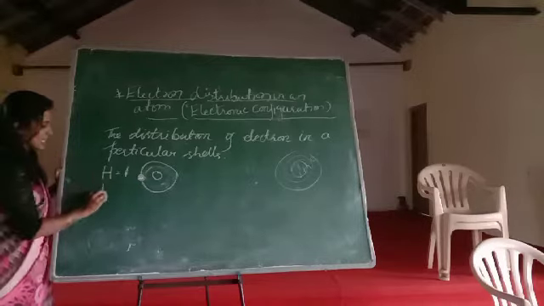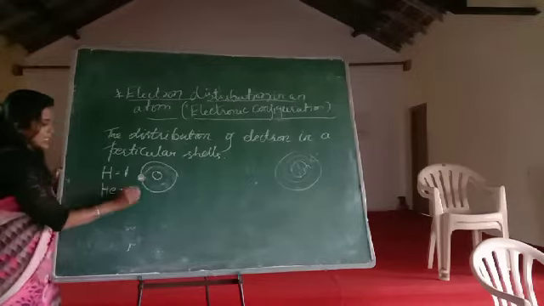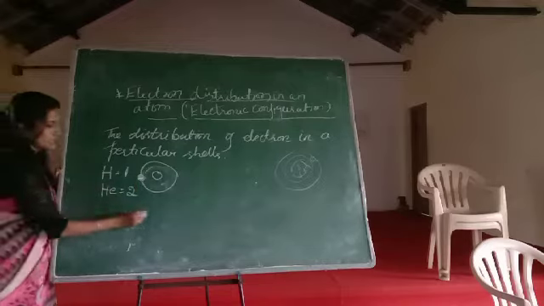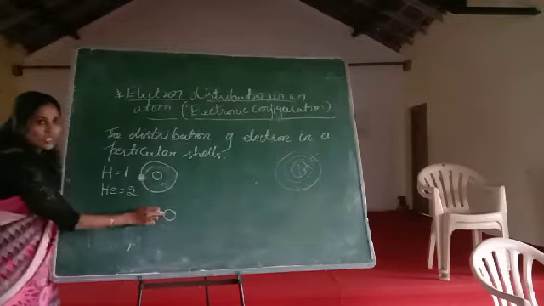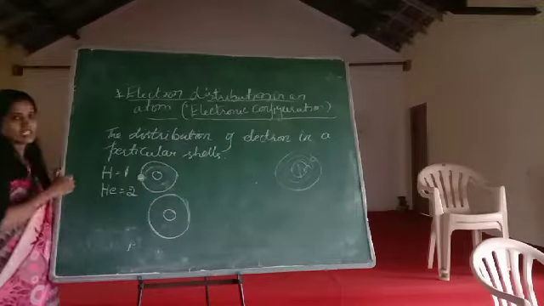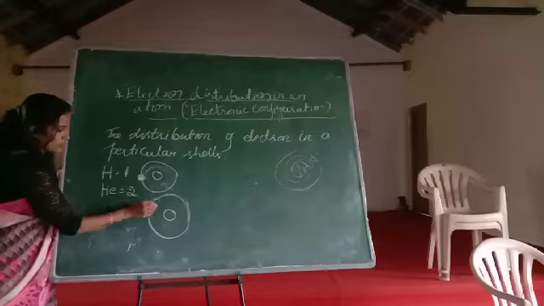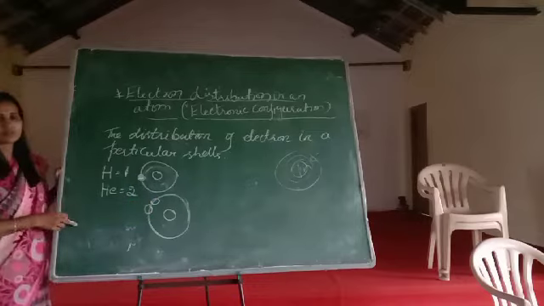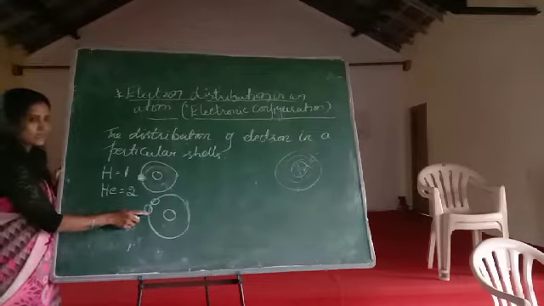Understood? Next is helium. Now helium is second, 2. Okay, so for the helium structure, the nucleus will be at the center. Here we only need to give the concentration of electrons. Here it will be 2.